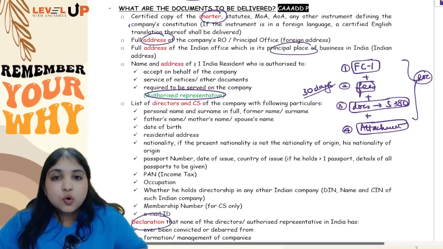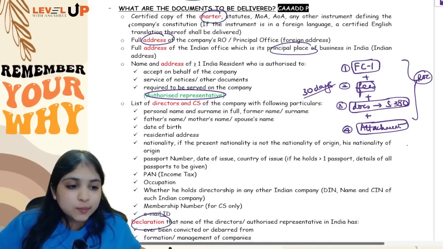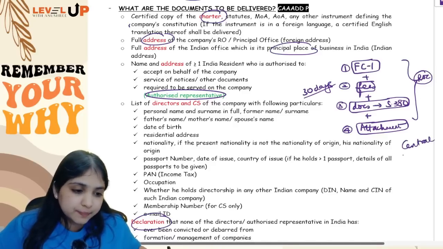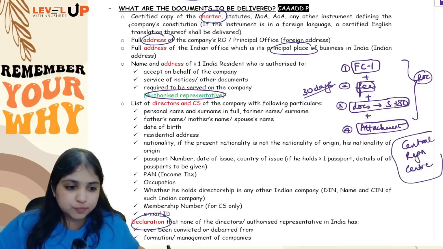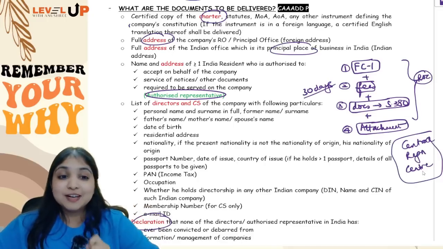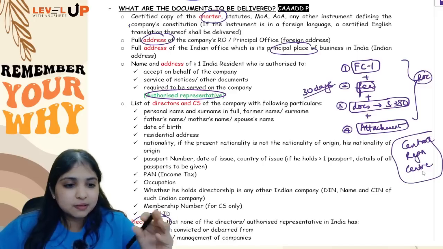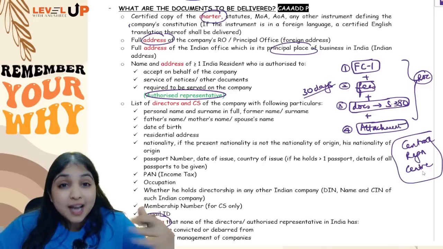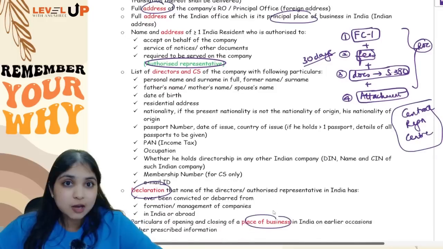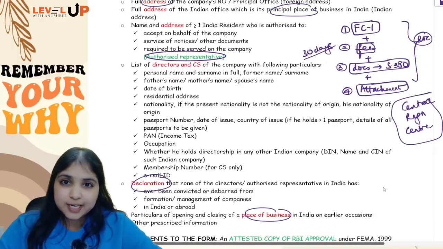Understanding everybody? So all this has to be filed not with ROC Delhi, it has to be filed with ROC Central Registration Center. This is what you should be writing. Okay, but however at this stage one small confusion is possible. I'll tell you what. It is not like in this chapter this is the only thing that has to be filed with ROC. There are so many other things also that we have to file with ROC, for example annual return, financial statements, even that has to be filed with ROC.